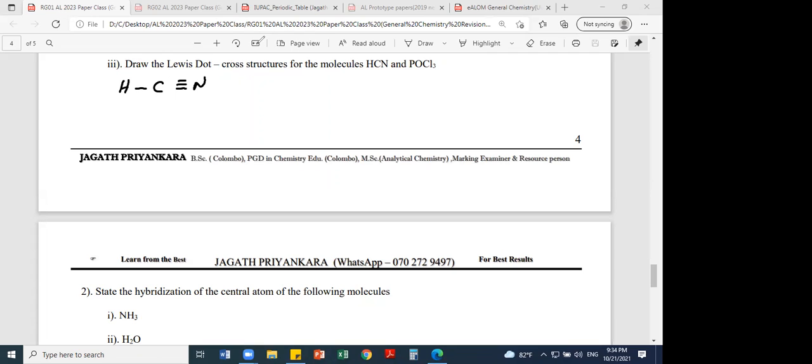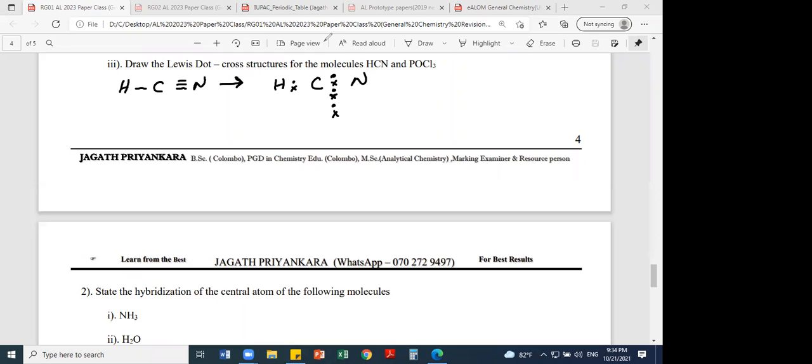Carbon usually forms 4 bonds, hydrogen 1 bond. With that general understanding, you can make the skeleton like this. Then you can convert this into a dot and cross diagram. For carbon, you get dot, cross, 3 bonds. Then nitrogen here, and for hydrogen you can put dot and cross.